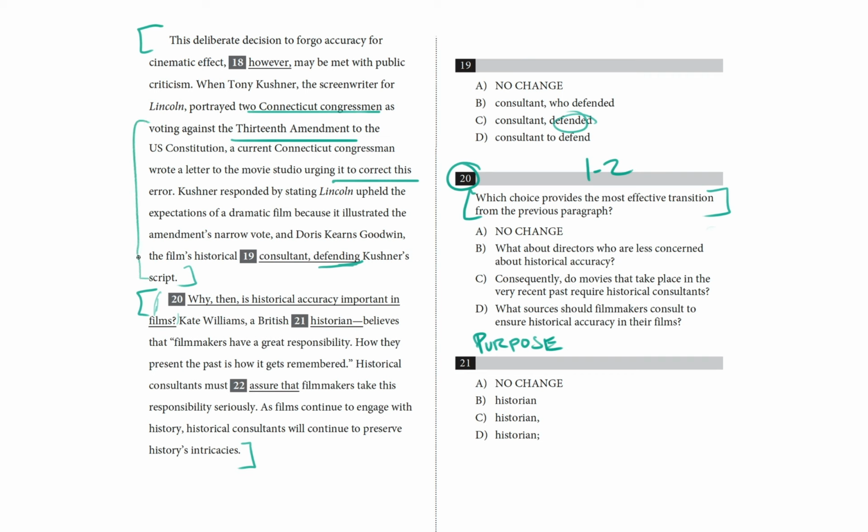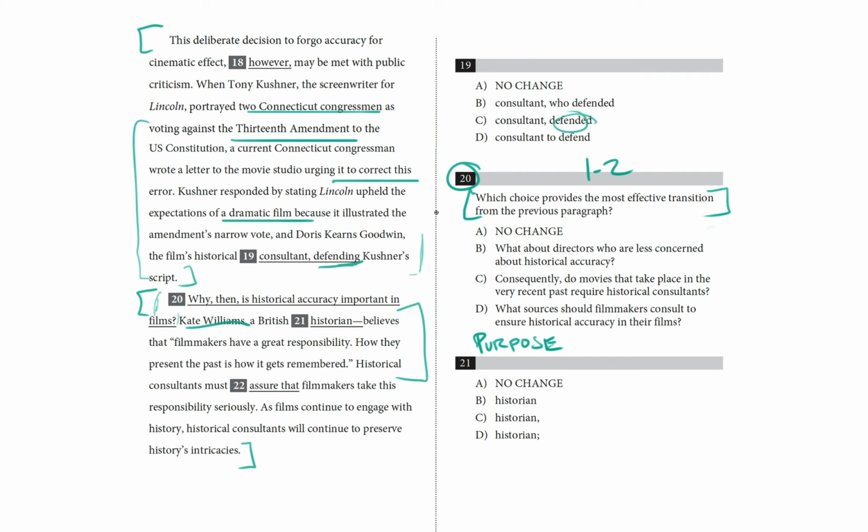So in this first paragraph, we're talking about an inaccuracy and why Kushner included the inaccuracy, which is for the sake of drama, and why the historical consultant said that was fine. So we have Kushner and Goodwin saying that dramatic truth is more important than strict historical accuracy. And then we have this British historian who points out how important it is for filmmakers to think about their responsibilities when they're making historical films because it shapes how the past is remembered. So what we have in the first paragraph is a reason to discard historical accuracy, and in the second paragraph, we have a reason to keep it. So then the purpose of the second paragraph is to provide a counterexample for the first one.